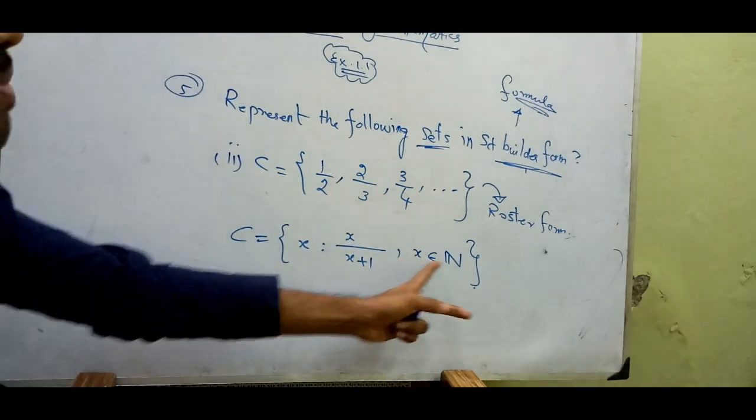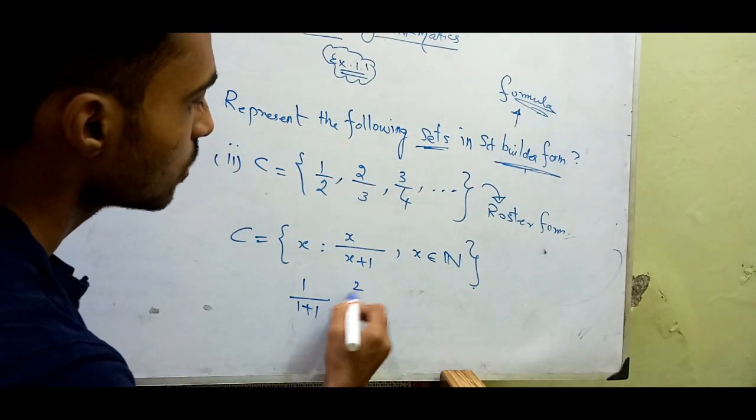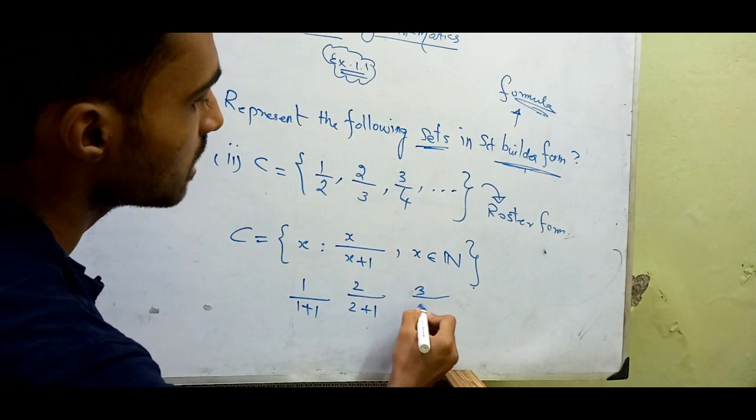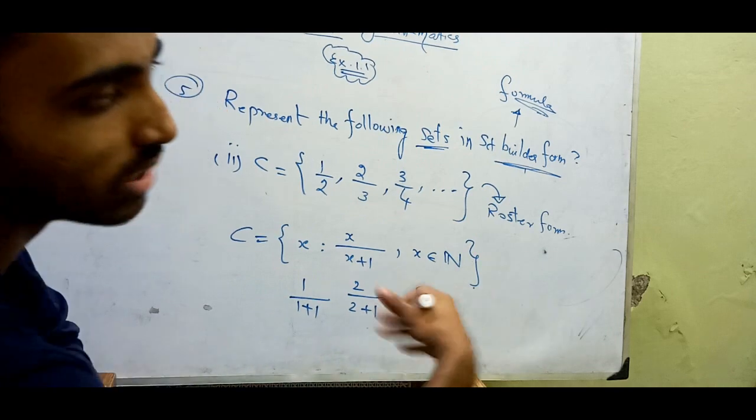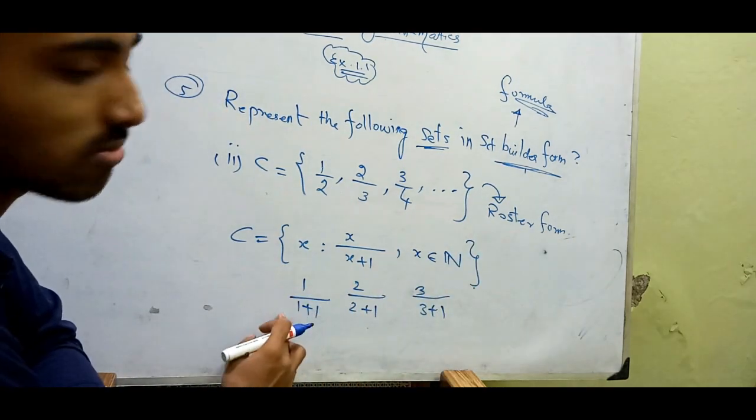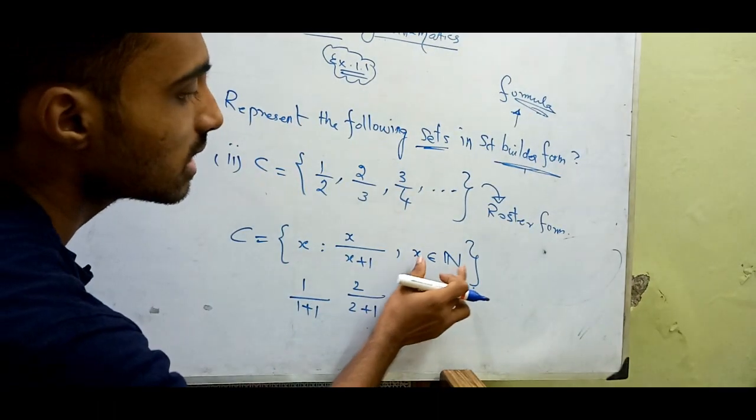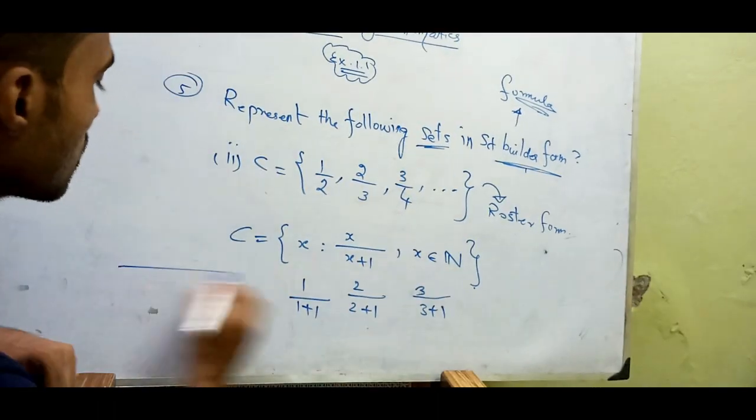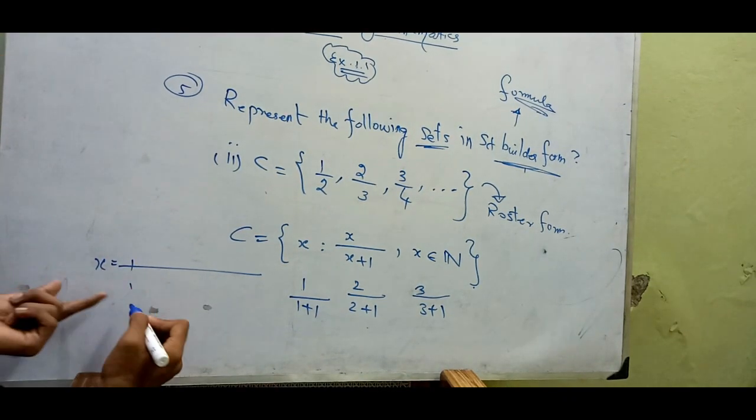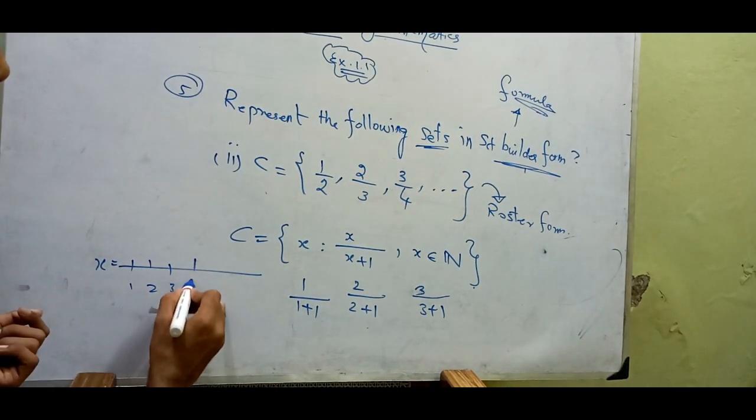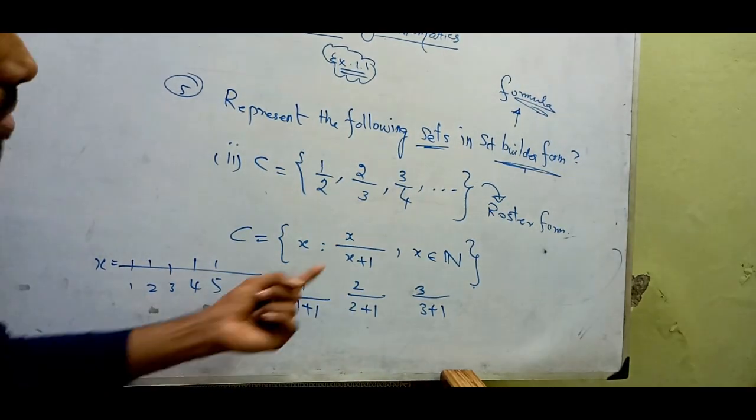Got it? Because x belongs to natural numbers, then only we can write like this now. 1 by 1 plus 1, 2 by 2 plus 1, 3 by 3 plus 1. These are all the natural numbers, 1, 2, 3, 4 and so on. These are all natural numbers, starting from 1, right? We already know that. So that is why if you put this here, x belongs to natural numbers, right? x belongs to natural numbers in the sense x is equal to 1, 2, 3, 4, 5. If you put this in terms of x, you will get like this.